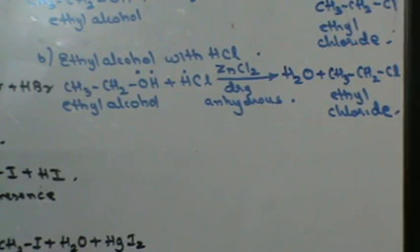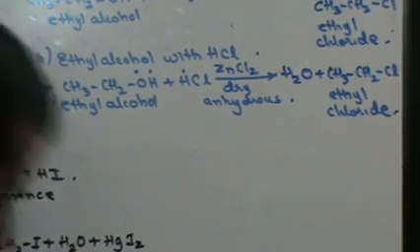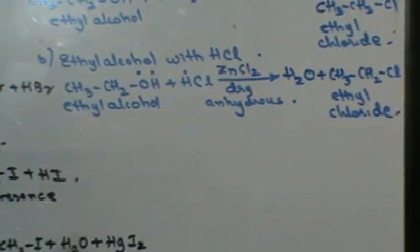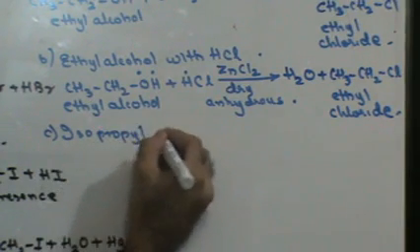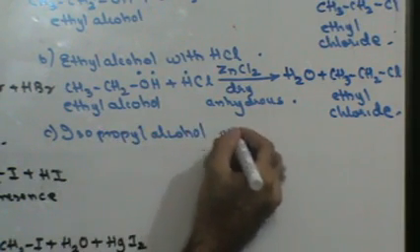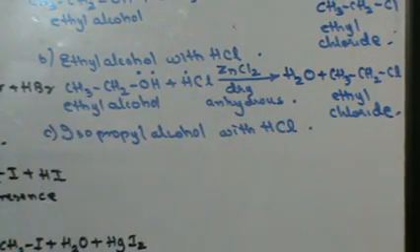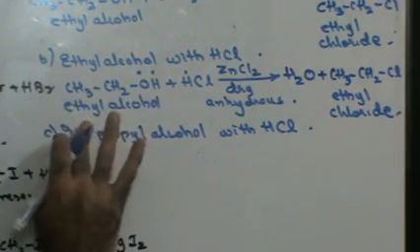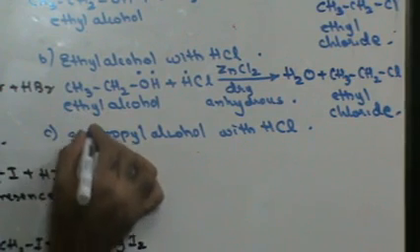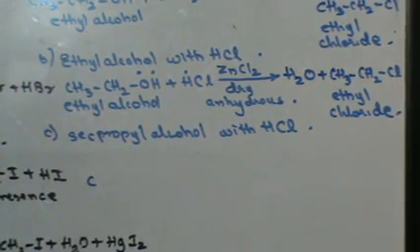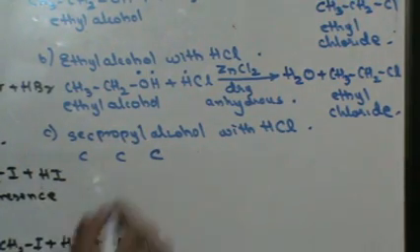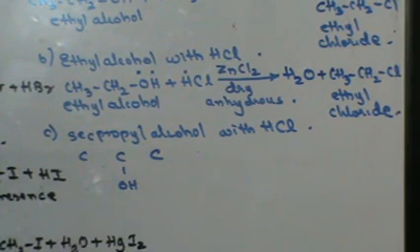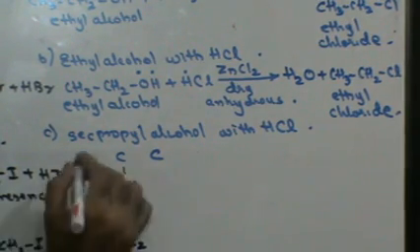Fine. Next, what happens when isopropyl alcohol reacts with hydrochloric acid? Propyl, 3 carbon atoms. We'll take this as sec propyl alcohol. Let's do the reaction with sec propyl alcohol. Propyl means 3 carbon atoms. Sec means I need the alcohol on the second carbon atom.